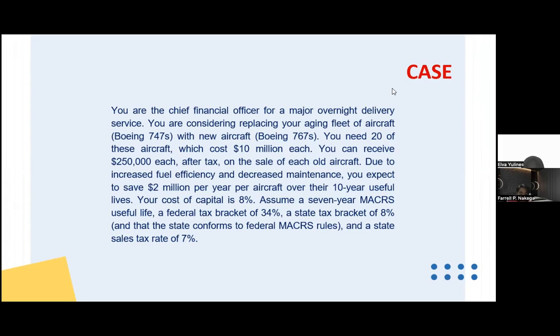Due to increased fuel efficiency and decreased maintenance, you expect to save 2 million per year per aircraft over their 10-year useful life. Your cost of capital is 8%. MACRS has a 7-year useful life, a federal tax bracket of 34%, a state tax bracket of 8%, and the state conforms to federal MACRS rules, and a state sales tax rate of 7%.